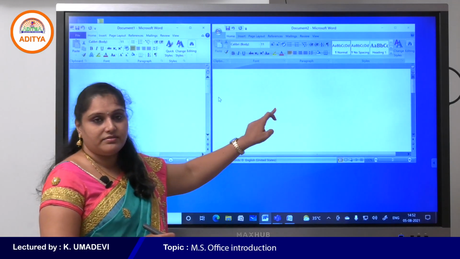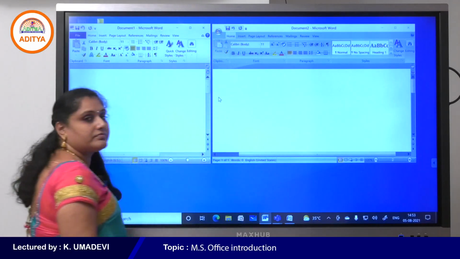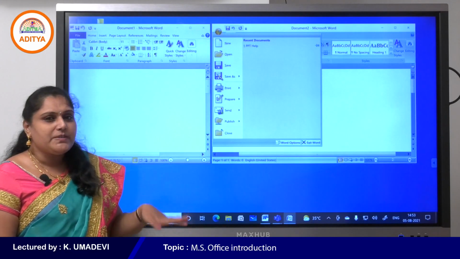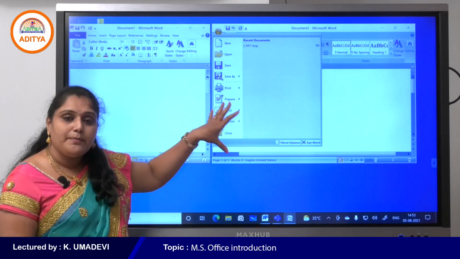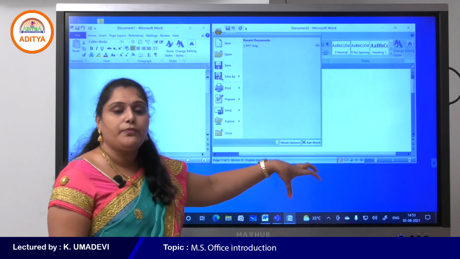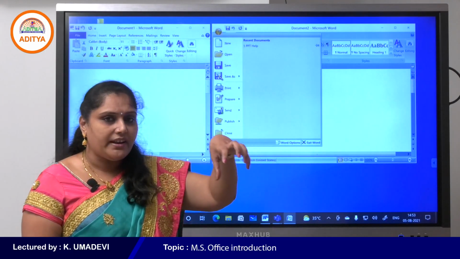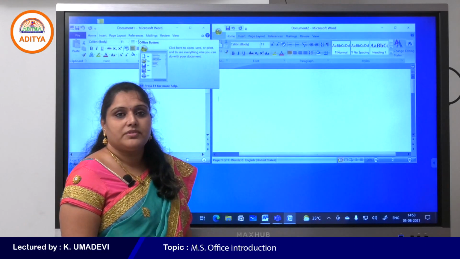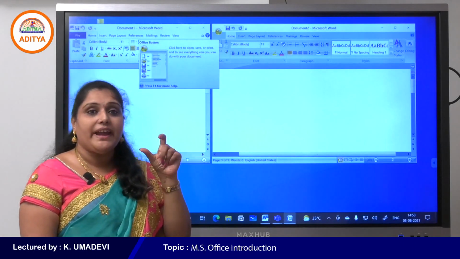This is 2007. Okay, 2007 contains the Office button. Office button contains the file related options. It helps to open an existing file, it helps to save the new file, and it helps to print the particular file. That means all the file related options are included in the Office button. But when coming to the 2010 window, there is the File tab.